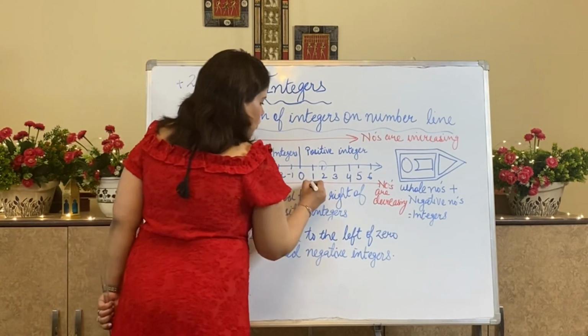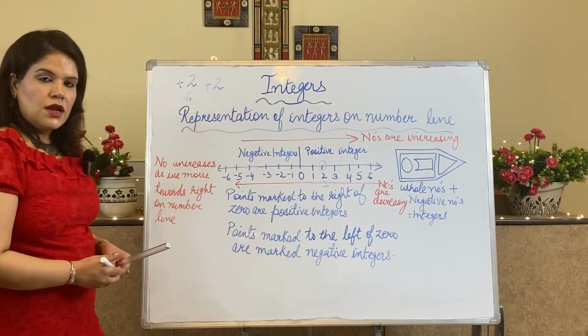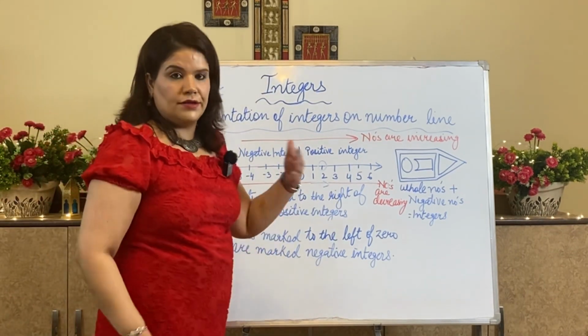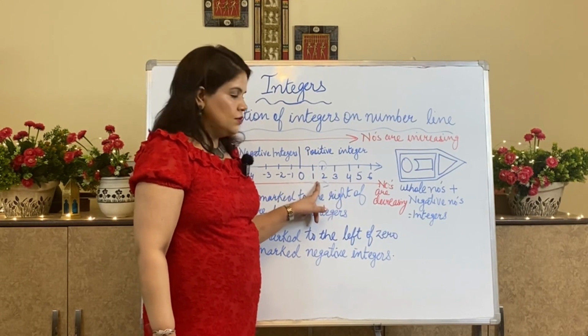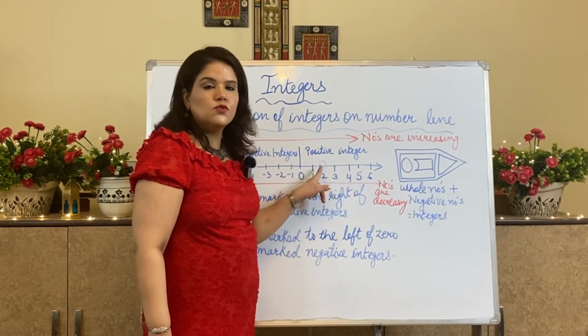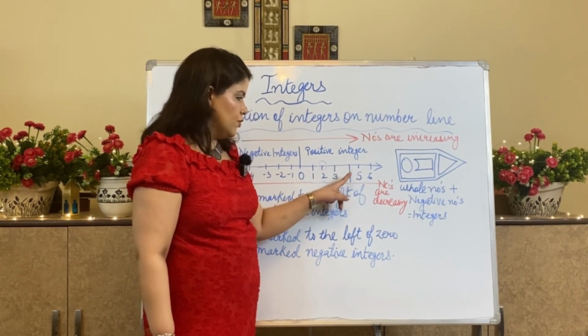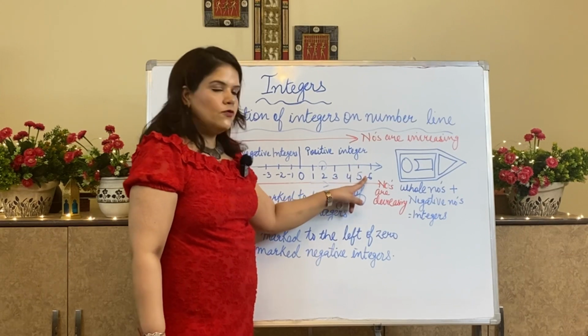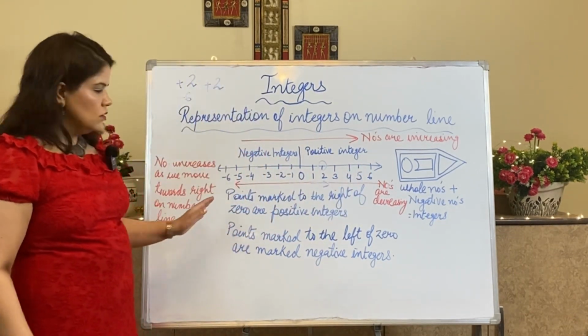If I am moving from 1 to 2, understood? Number 2 is more than 1. If I move 2 to 3, 3 is more than 2. If I move to 4, 4 is more than 3. If I move to 5, 5 is more than 4. And if I move to 6, 6 is more than 5. And what about the negative numbers now?